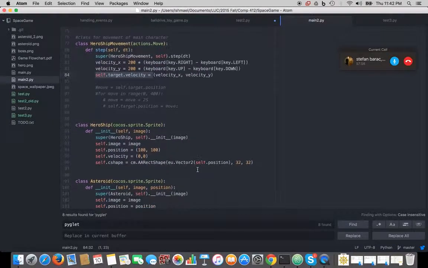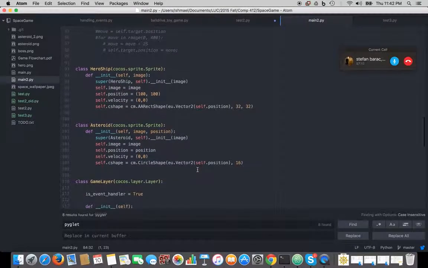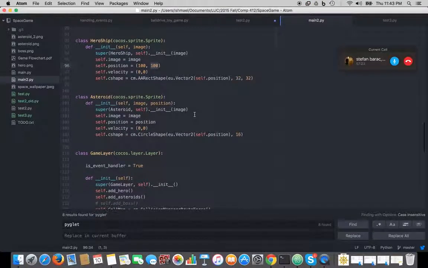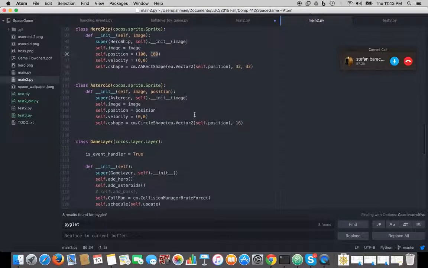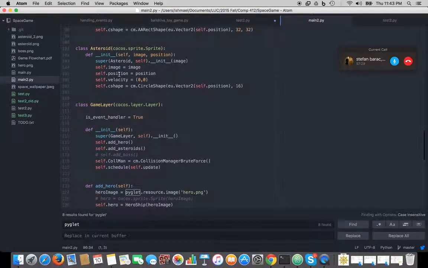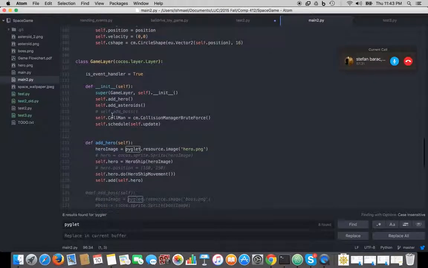Yep. All right, and then you got a hero ship class for a sprite, right? Yeah. So that's just a class that takes the parameter of a Cocos sprite and initializes the ship sprite that we use in the game. And then we do an asteroid class. Similar idea.